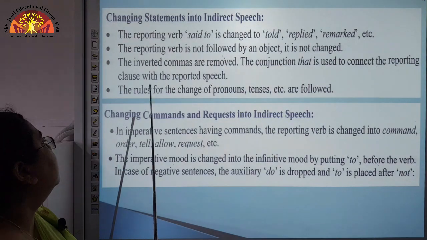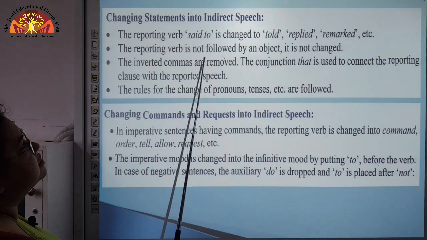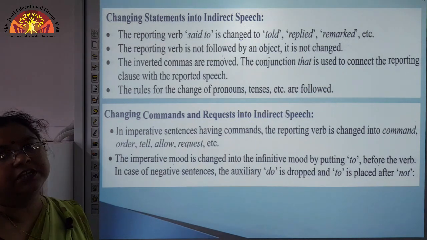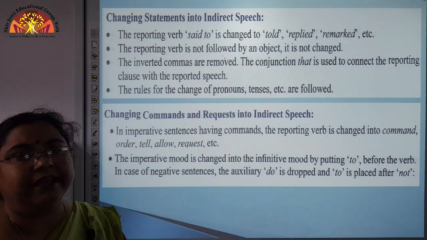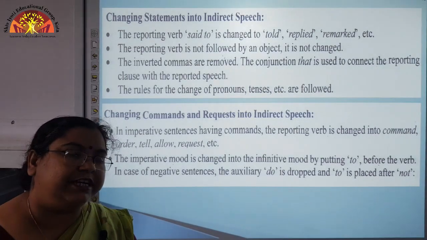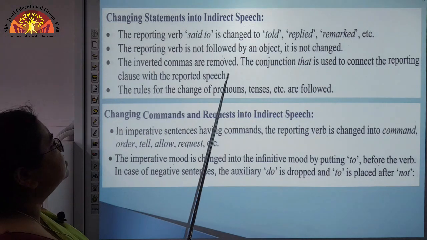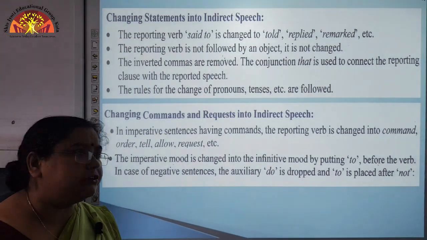Okay. Now, another aspect: if the reporting verb is not followed by an object, it is not changed. If the object is not there, it will not change, it will remain said. The inverted commas are removed, as we have discussed earlier.